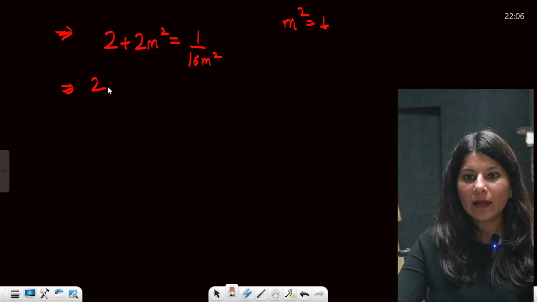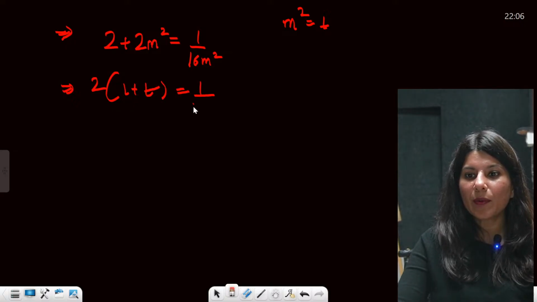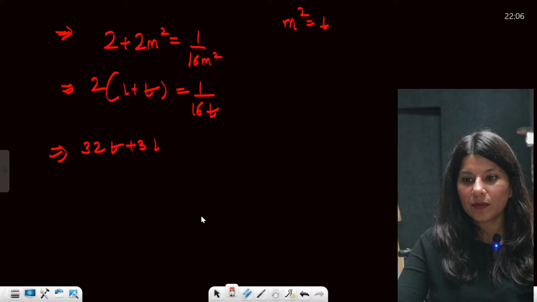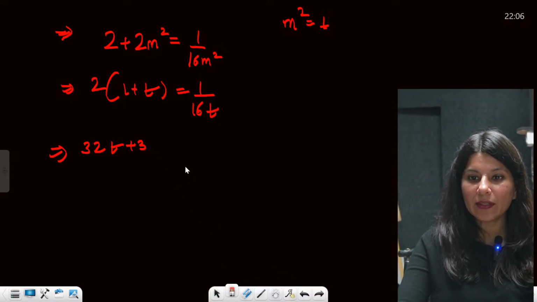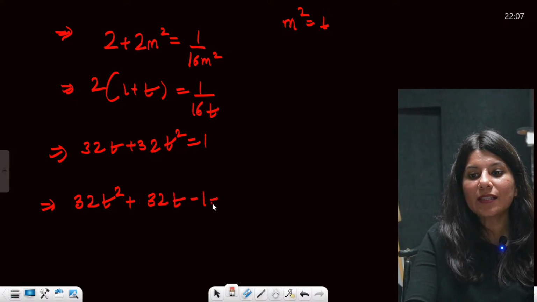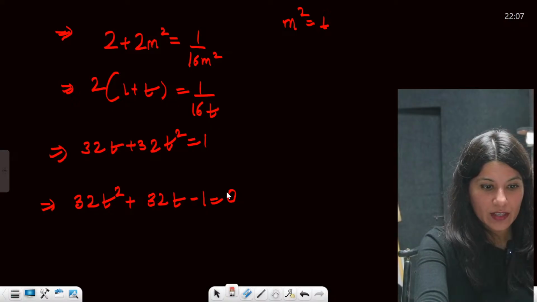It will be 2 into 1 plus t is equal to 1 upon 16t. Correct? If you cross multiply, 32t plus 32t square is equal to 1. So this is going to give you 32t square plus 32t minus 1 is equal to 0. Now you need to solve it. Everybody, you need to solve it, right?